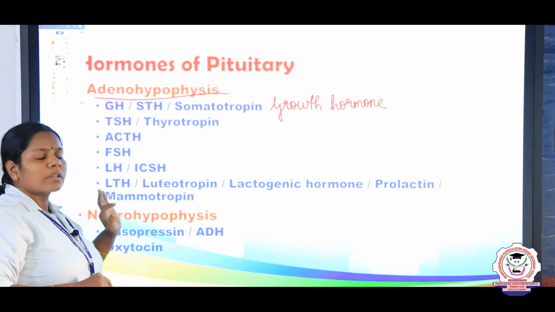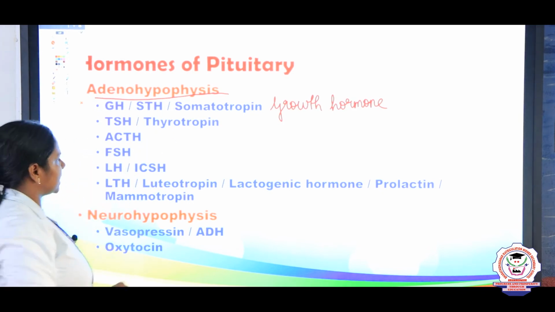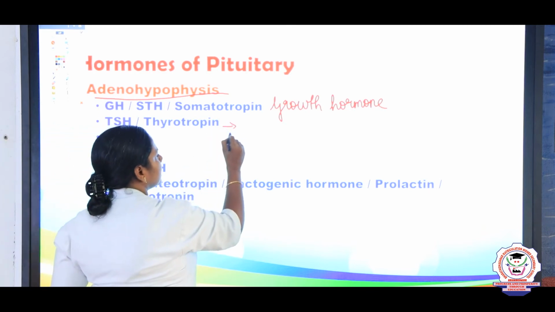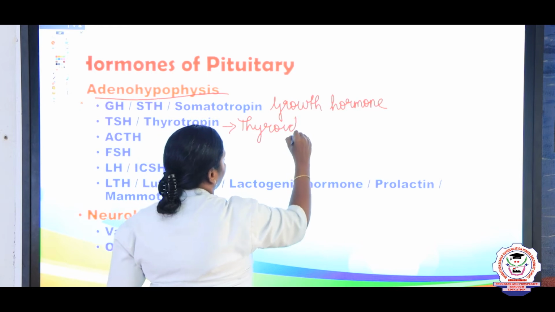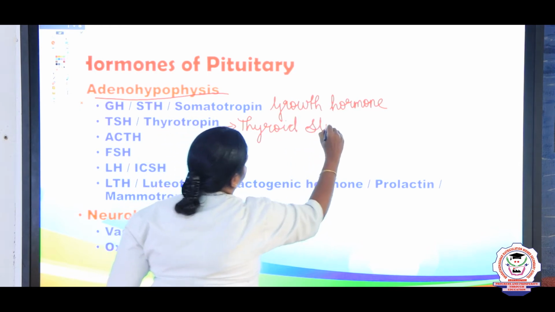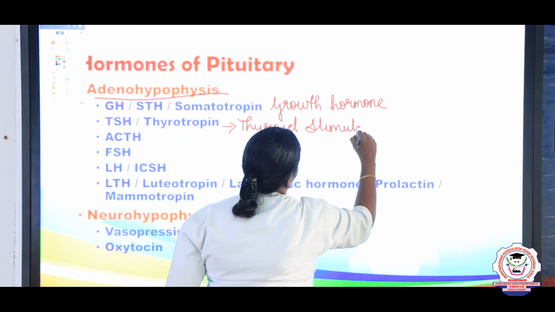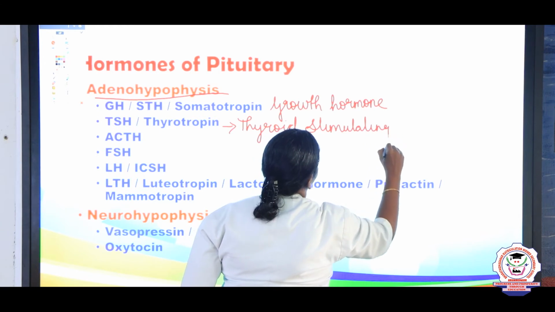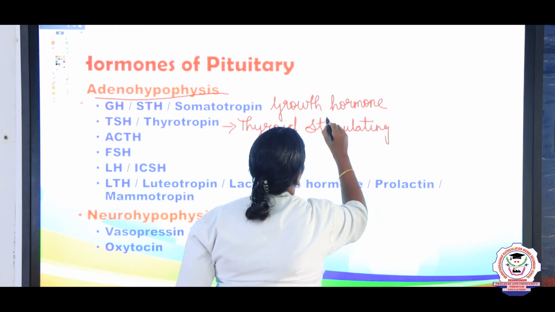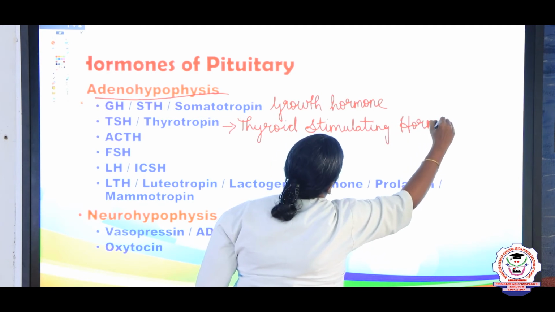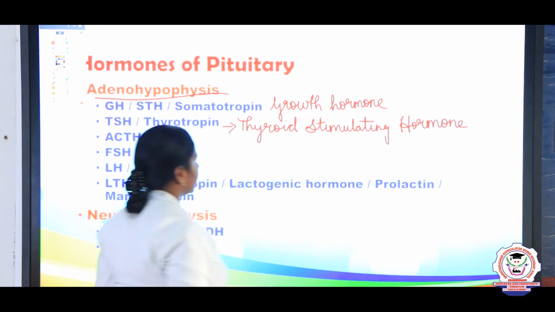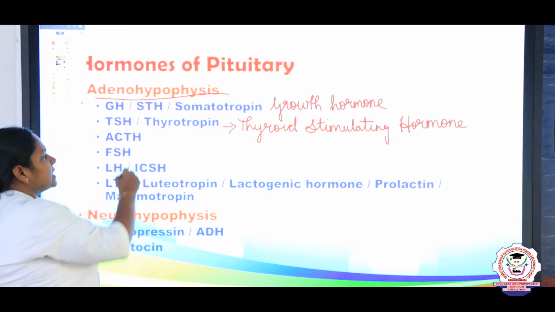Next, the next hormone is TSH. What is TSH? Thyroid stimulating hormone. ACTH.